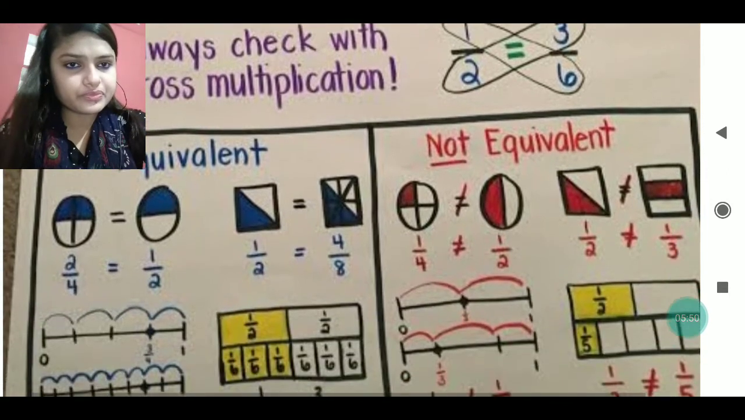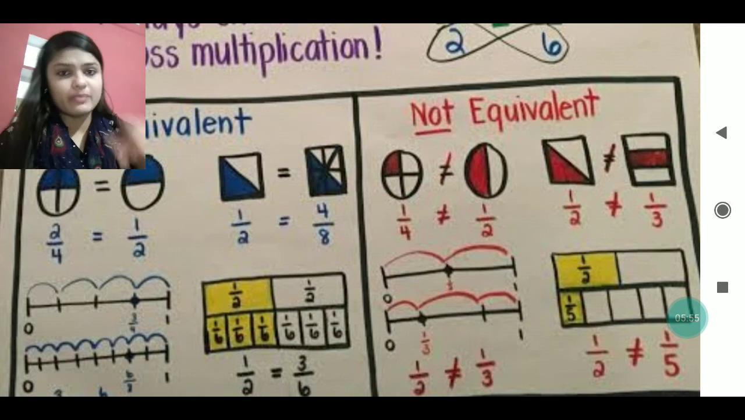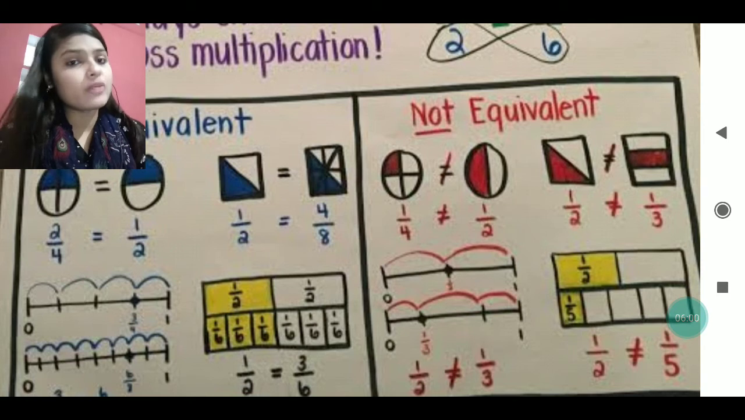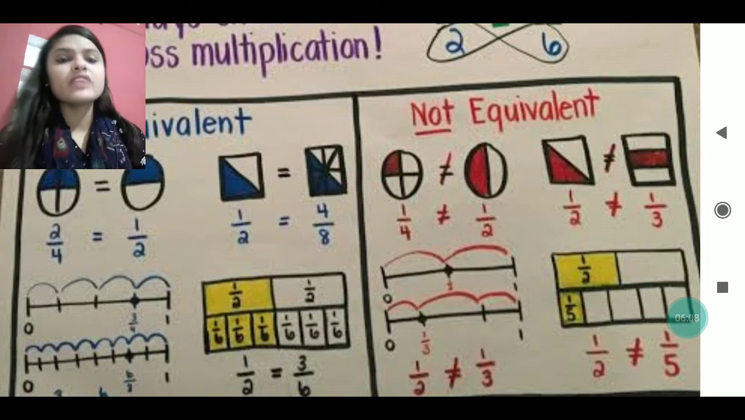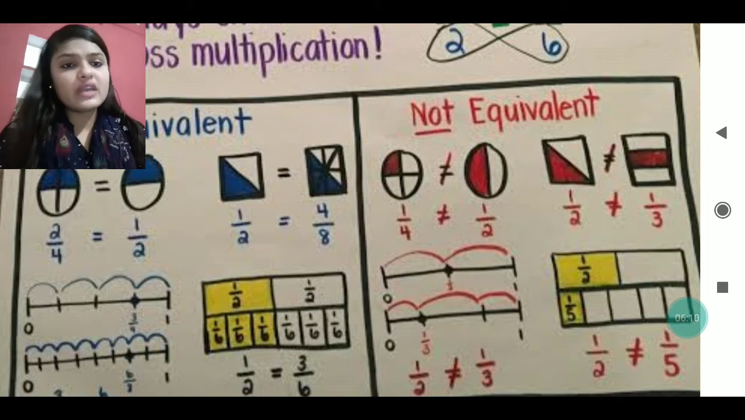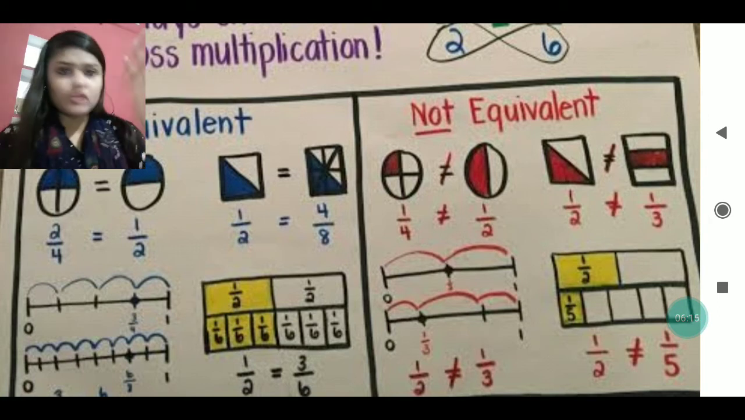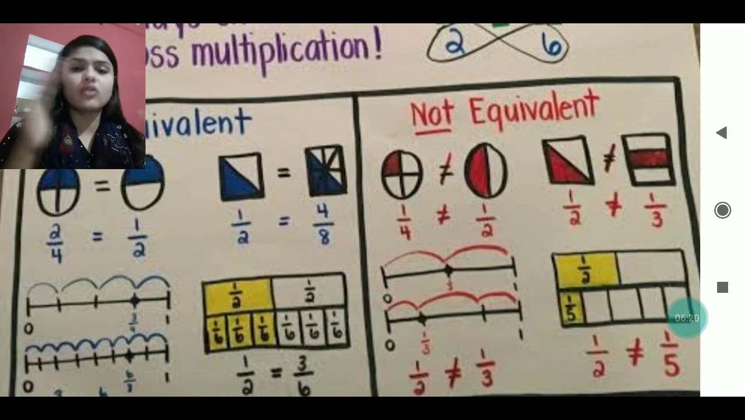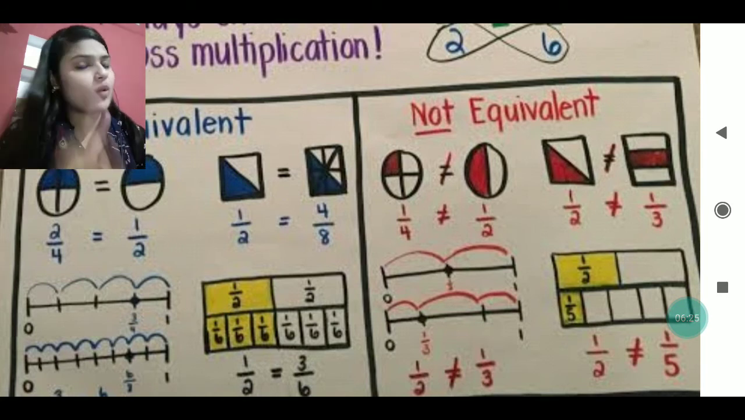Just see the next one. You can see 2 by 4, 1 by 2. You multiply it. 2 into 2 and 4 into 1. So 2 into 2 is 4 and 4 into 1 is also 4. In the same way, this is an equivalent fraction. 1 by 2 equals 4 by 8. So 1 into 8 is 8 and 2 into 4 is 8. Both are the same. So when you are cross multiplying and you are getting the same product on both sides, then it is an equivalent fraction.